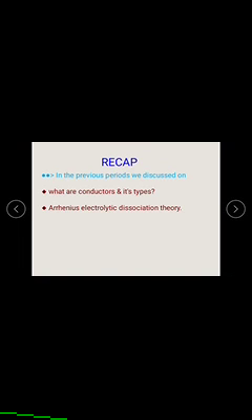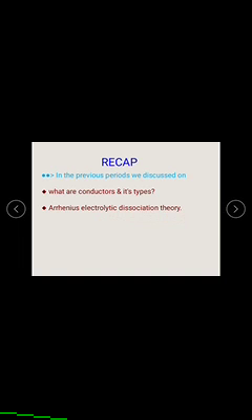When it is dissolved in water, it splits into ions. That splitting property is called dissociation or ionization. We discussed that in the previous topic, the electrolytic dissociation theory of Arrhenius.